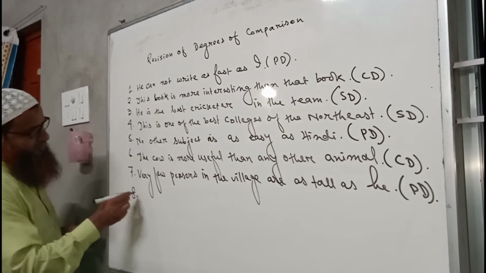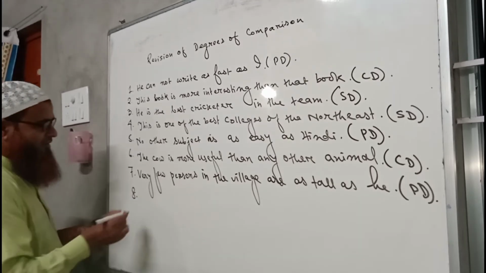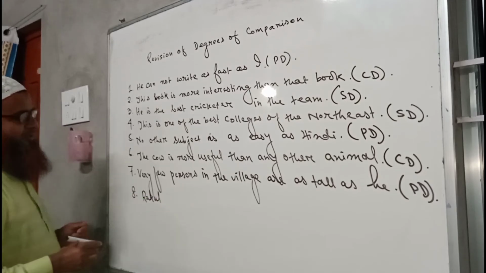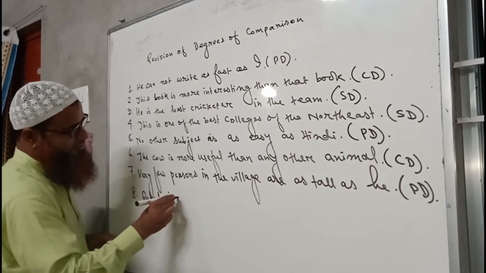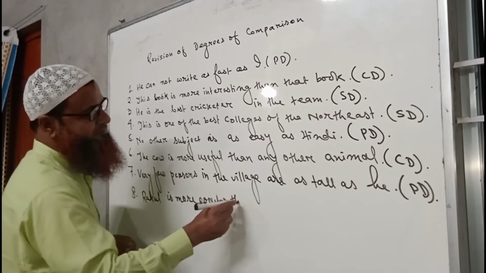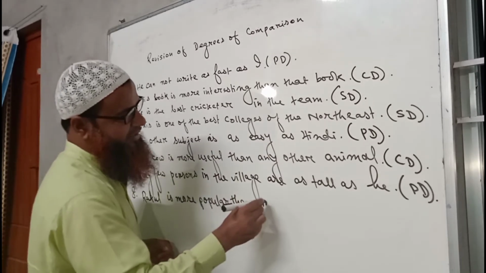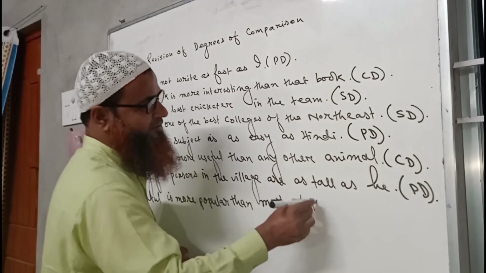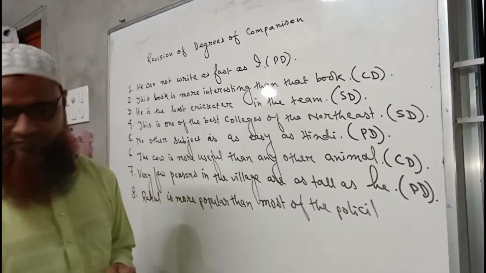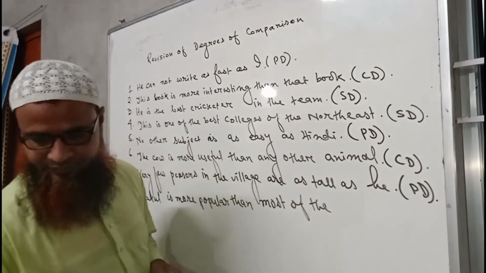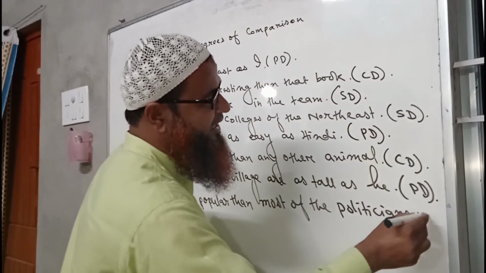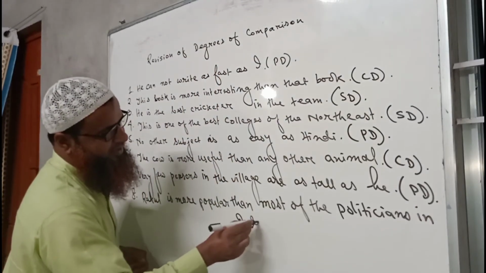Again, I am writing: Rahul is more popular than most of the politicians in India.